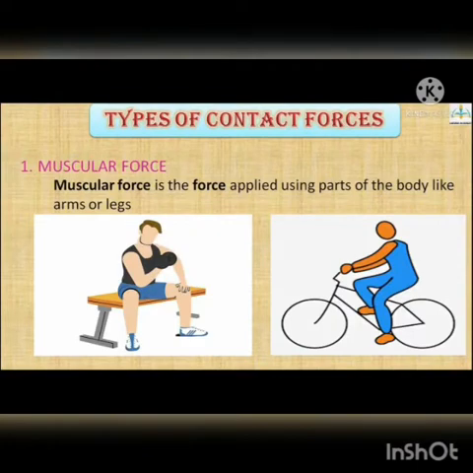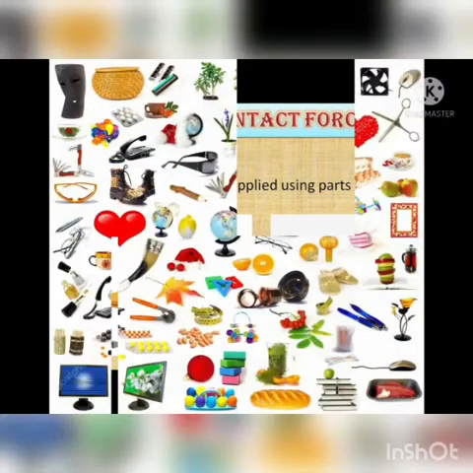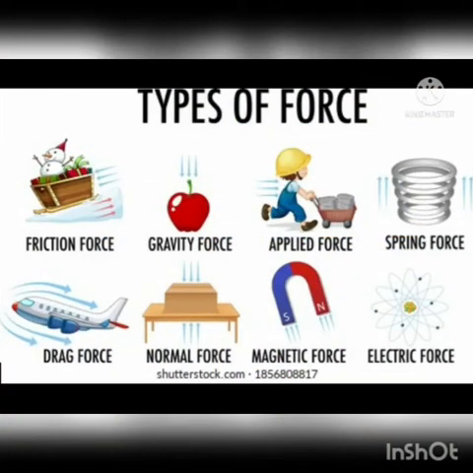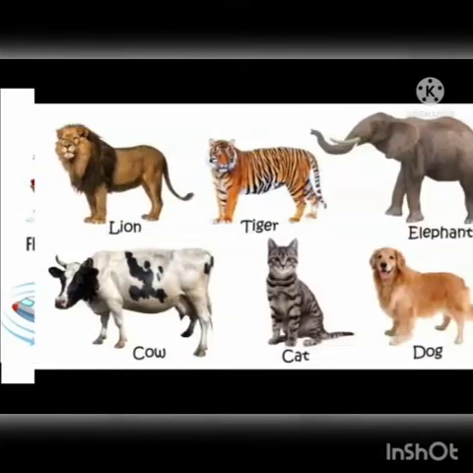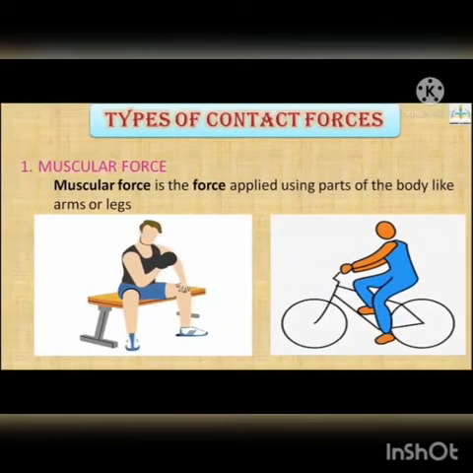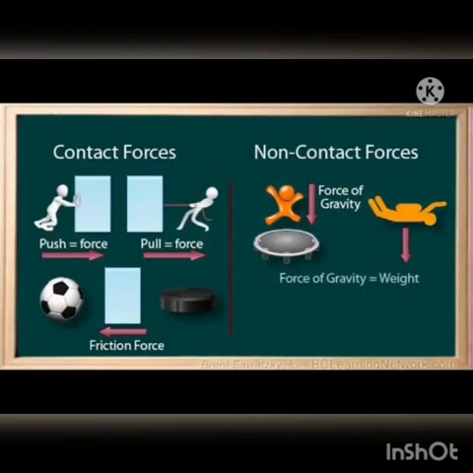For example, all the activities that we do, like walking or lifting any object. Here the force is caused by the action of muscles. Similarly, animals also make use of muscular force to carry a load or to pull. This muscular force is called a contact force because it can be applied only when it is in contact with an object.